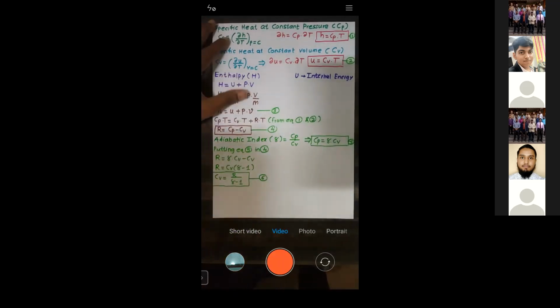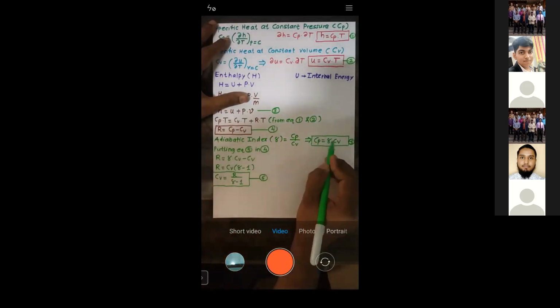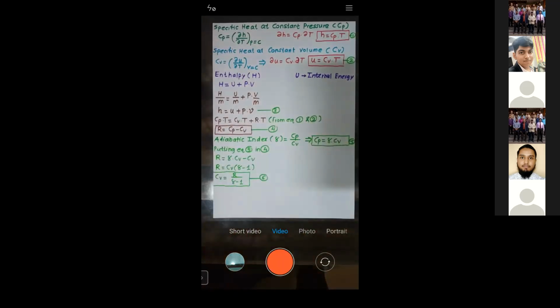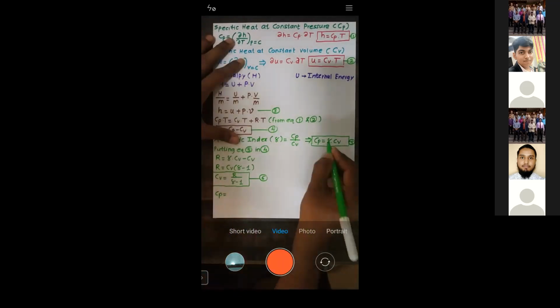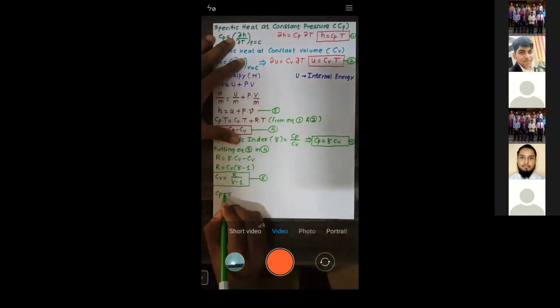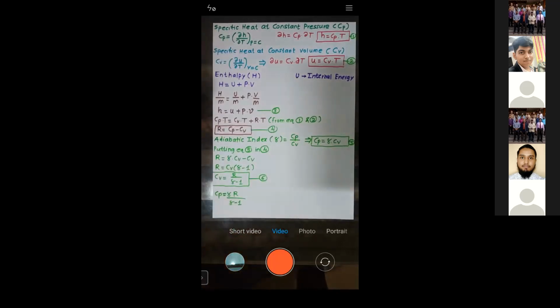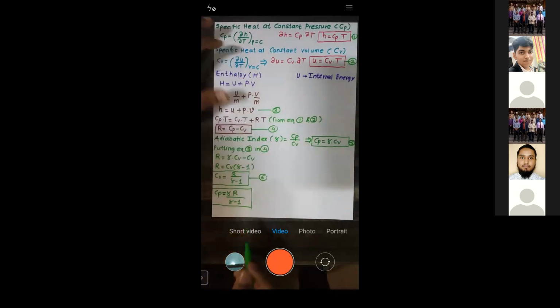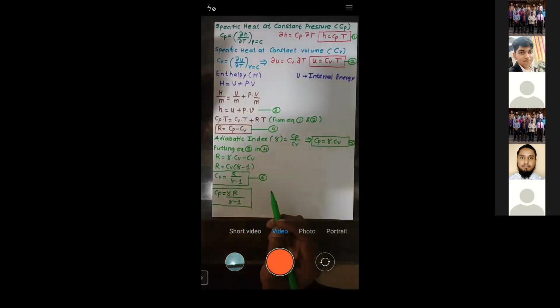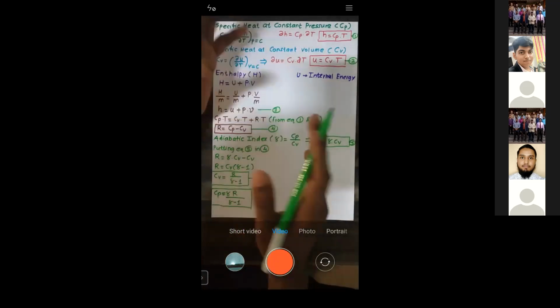So I have the value of Cv now. Can I calculate Cp now? Yes. So how do I calculate Cp? Cp is equal to gamma into Cv, and Cv is R upon gamma minus 1. Yes or no? Is that okay? Yes, sir. You can see how many equations we got.